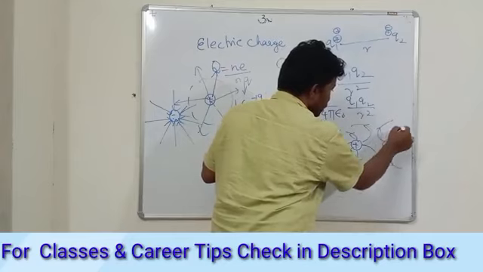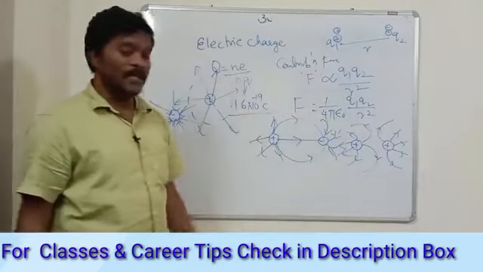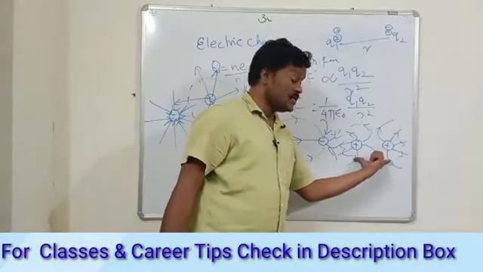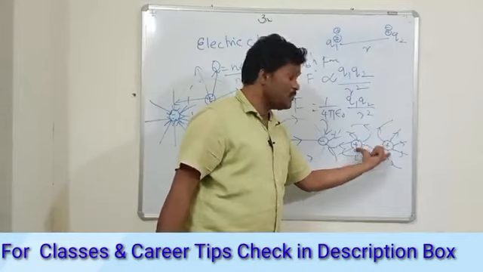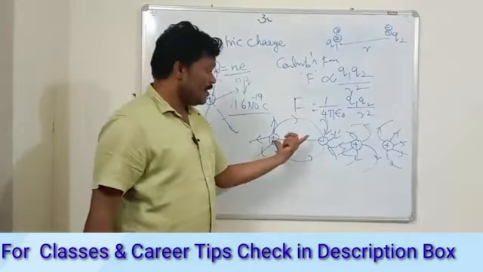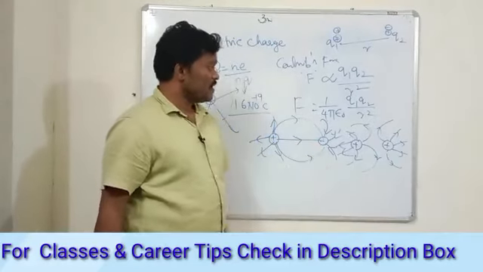So this is what happens if you have two like charges separated by a distance: there is a repulsive force between them and the field lines are not meeting. Whereas if you have two unlike charges, the field lines are meeting. Fine.